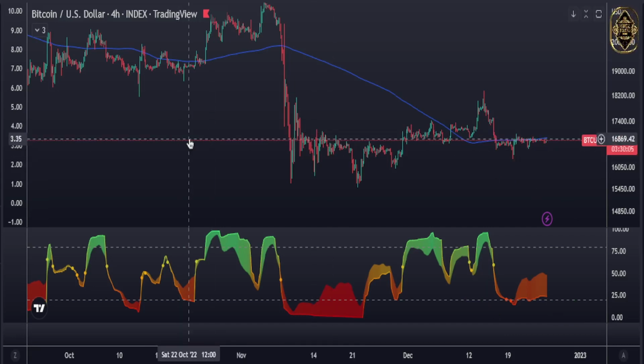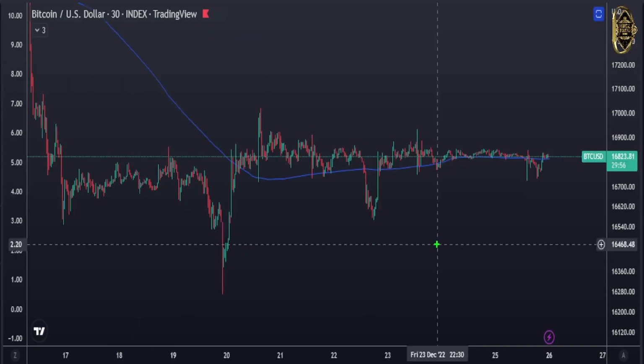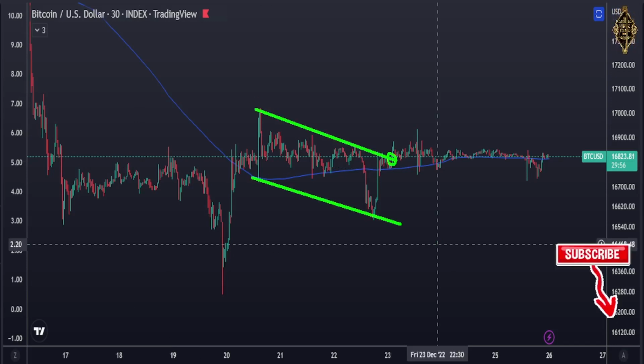Now let's change the chart for a minute to see if there is any scalping opportunity for tomorrow. So let's go in there. Here we are, guys, in 30 minutes. Here in 30 minutes, we entered a long position from here. When it broke here, we entered long. We put in our stop loss down here. And we're still waiting, guys, to see if the market is going to go higher or not. Till now we're still waiting what the market is going to do. That's how we trade, guys.